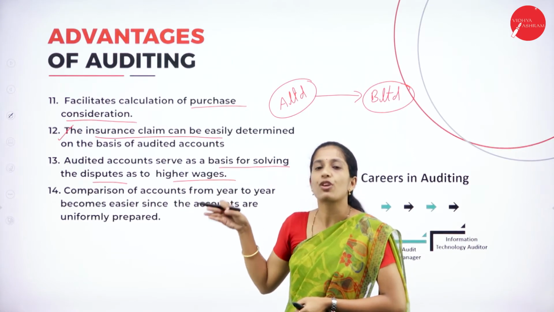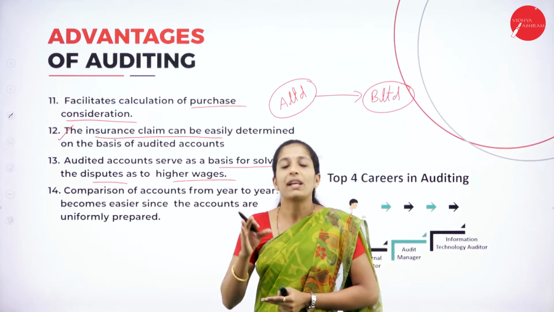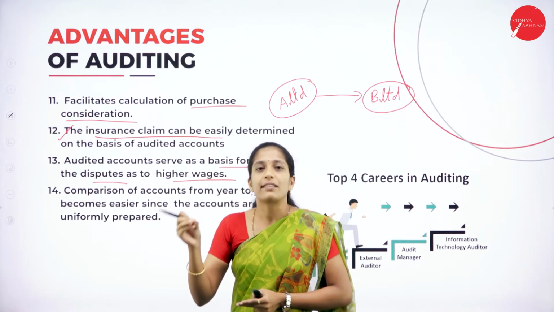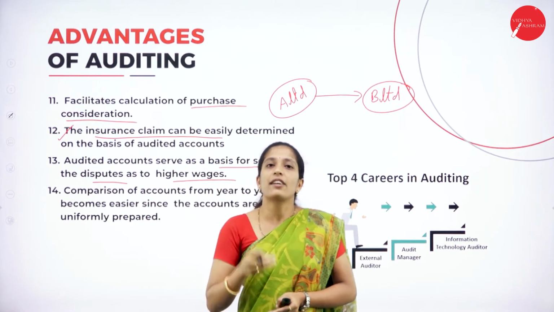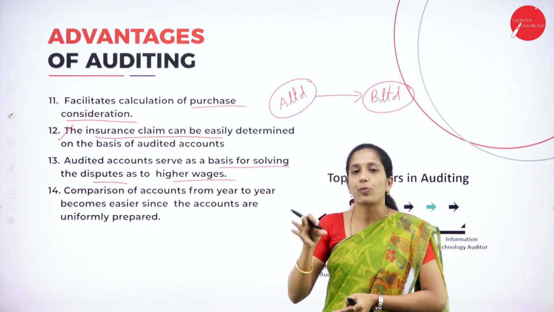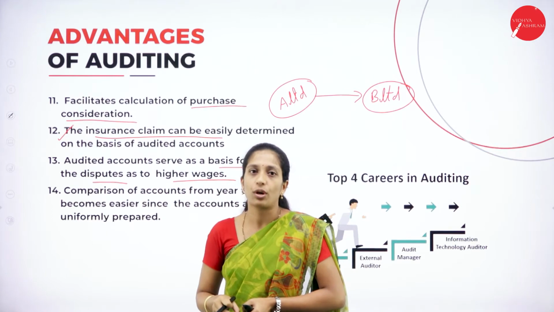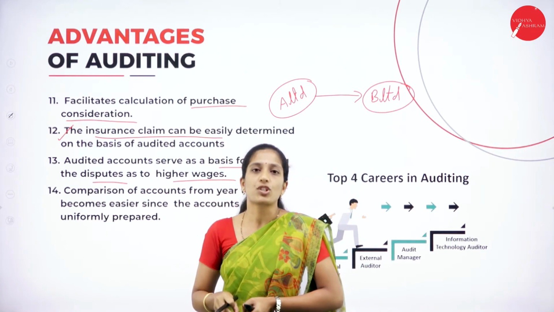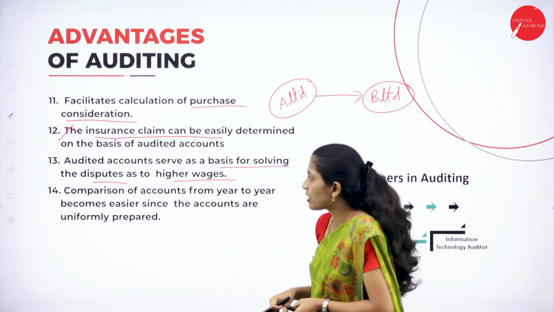So the disputes of the workers can also be solved, because that report can be shown to the workers, so that they will come to know the current position. Here they can't cheat the workers, because the audit report tells that the financial statement the organization is showing is accurate. So they will come to know the actual current position of the organization. So the disputes of wages can also be solved.